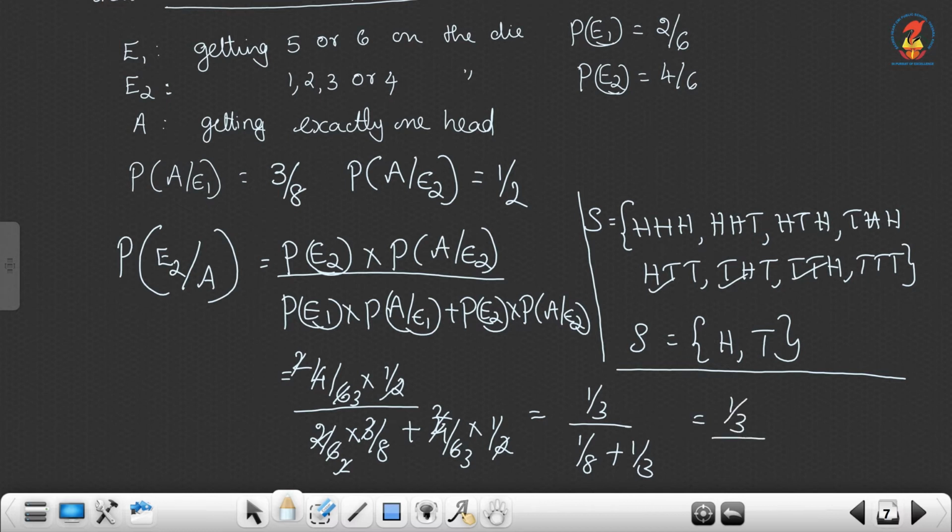So 1 by 3 by taking LCM 24. So 1 by 3 into 24 by 11. So answer is 8 by 11. Check the answer. It's 8 by 11.